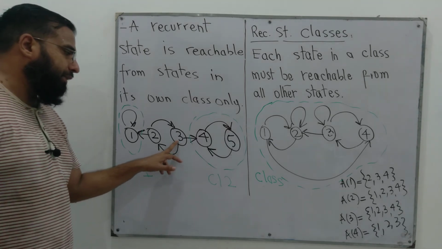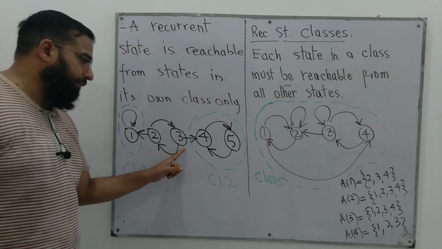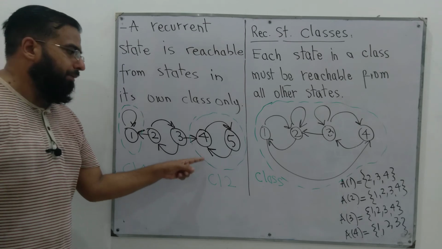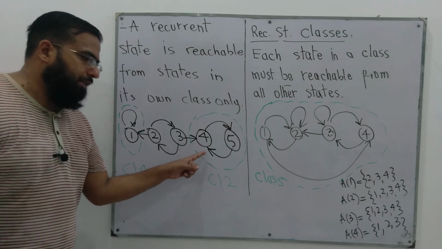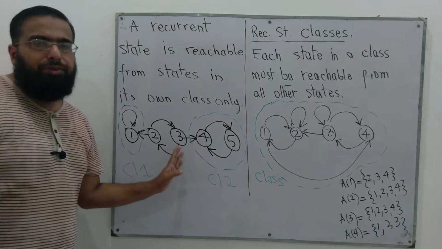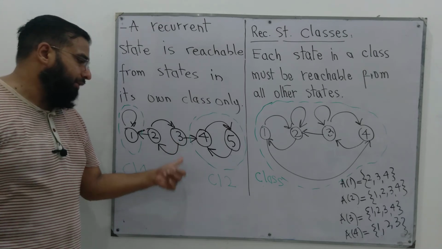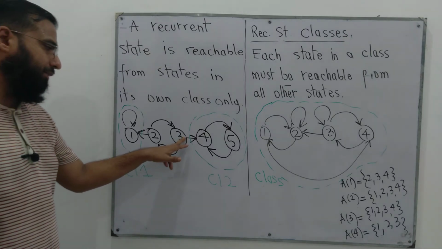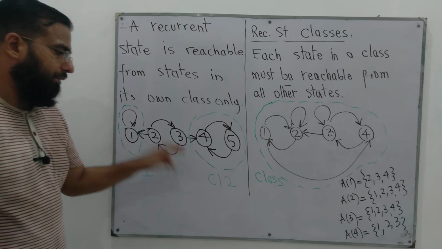Similarly, in the set of states that are accessible from 3, 4 is included, but in the set of states that are accessible from 4, 3 is not included. Therefore 3 is also not recurrent, it's transient. So 2 and 3 are transient states.